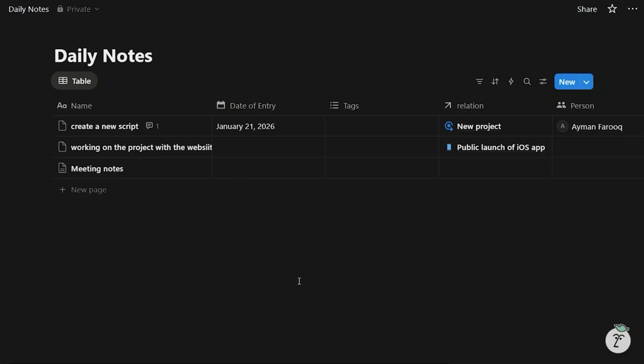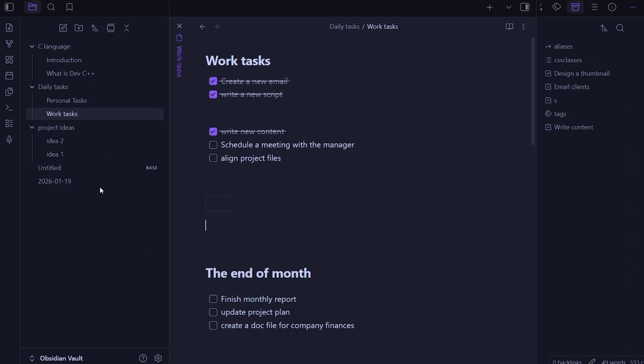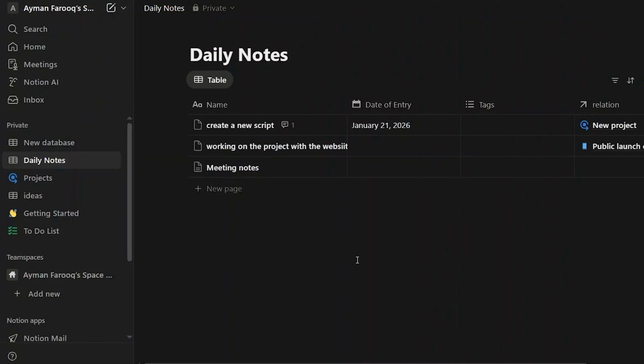Notion is very visual. You see tables, columns, toggles, boards, progress bars all at once. And Obsidian, by contrast, is mostly text-based. Your eyes follow links and text, not dashboards. So seeing too many options on Notion at once can cause decision fatigue. You're constantly asking, do I create a page, a database, a board, or a list? It's amazing once you learn it, but it's a lot at first.